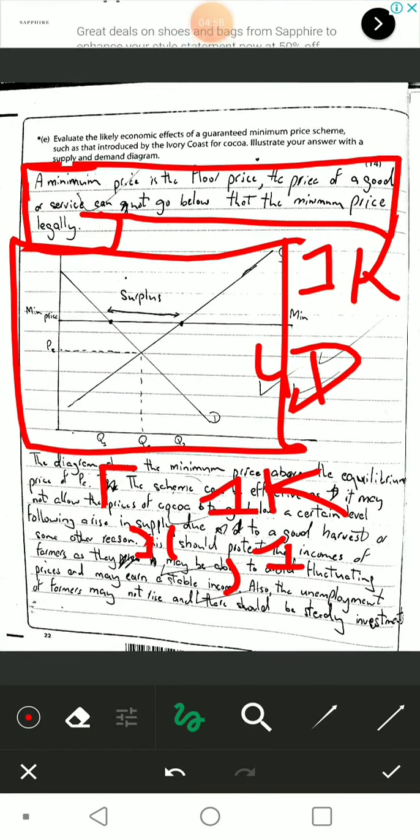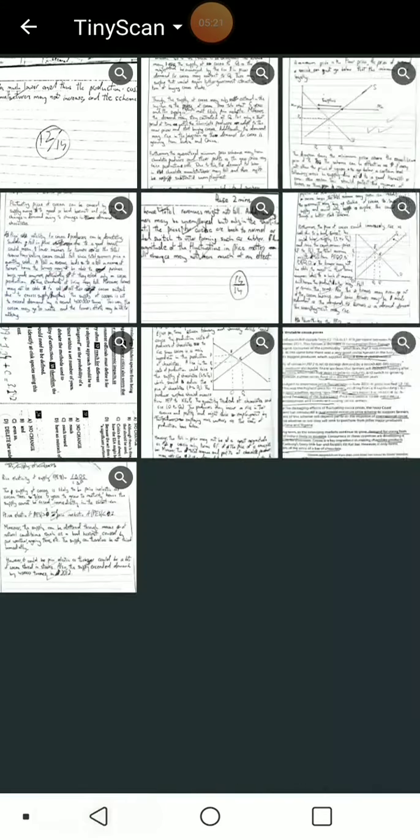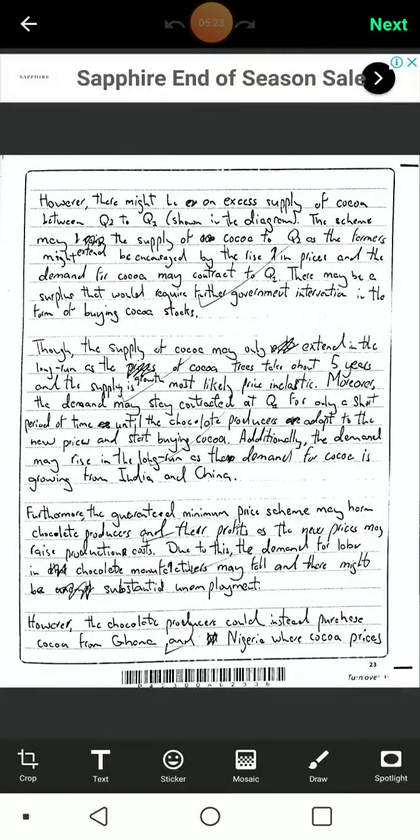Also, the unemployment of farmers may not rise, because remember, lower cocoa prices and everything may put farmers out of jobs. So I mentioned here: also, the unemployment of farmers may not rise, and there should be steady investments. Let's move to the second page. There should be steady investments. Okay, that's another point. Let's move back there.